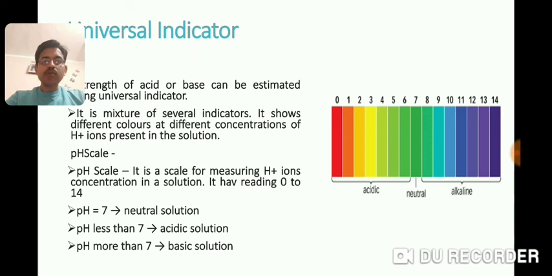Universal indicator can be used directly, or it is coated on a paper called pH paper. When a drop of a substance is put on pH paper, it acquires a shade which matches with the color chart, on the basis of which we can determine the pH value. pH stands for power of hydrogen ions present in the solution.